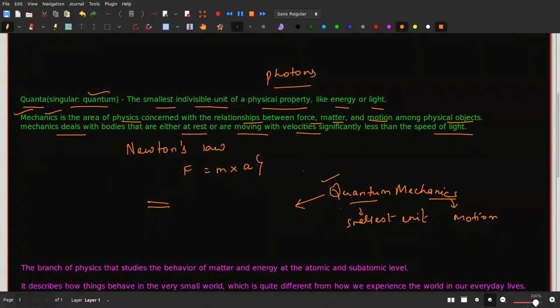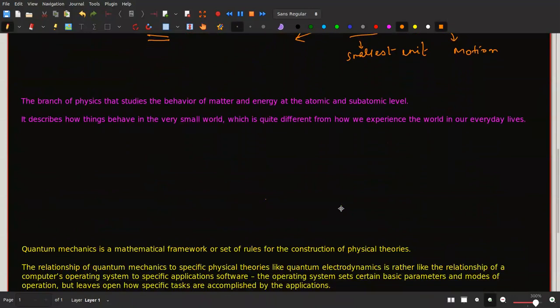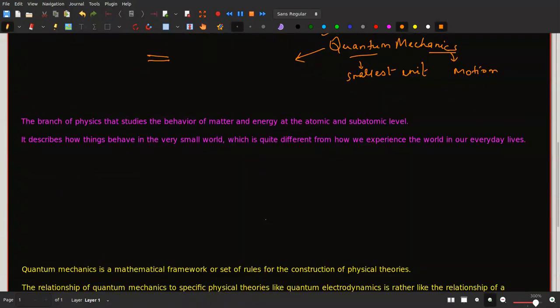I explained it from my side, but let us also see a proper definition of quantum mechanics. It is the branch of physics that studies the behavior of matter and energy at atomic and subatomic level. This is what I told you, right? How matter and energy behave at the fundamental unit level, that is quantum mechanics.